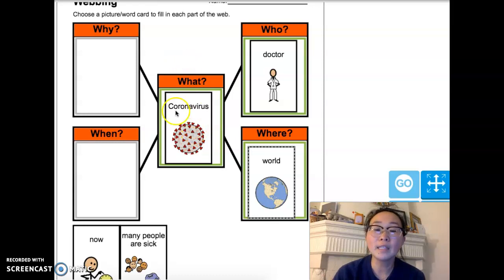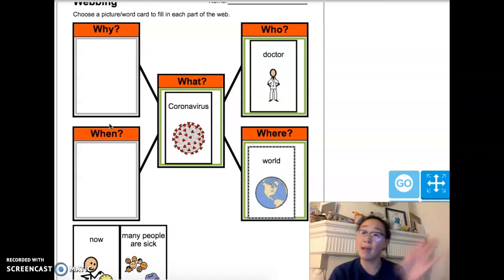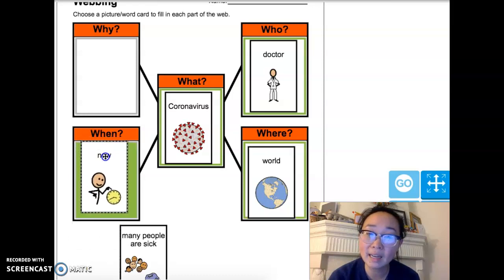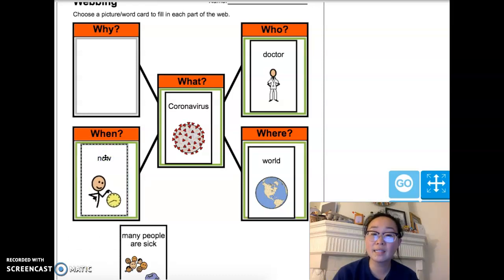Okay, let's go to the when. So when is this happening? When is the coronavirus going on? Did it happen in the past, a long, long time ago? Did it happen now? Or is it going to happen in the future? So it is happening right now. The coronavirus is something that is occurring right now. That is why we are not at school. That is why a lot of businesses are closed, because they don't want people to get sick. And so we're trying to protect each other.